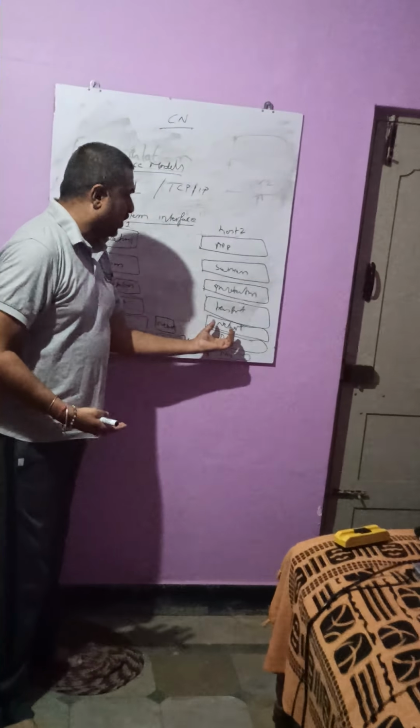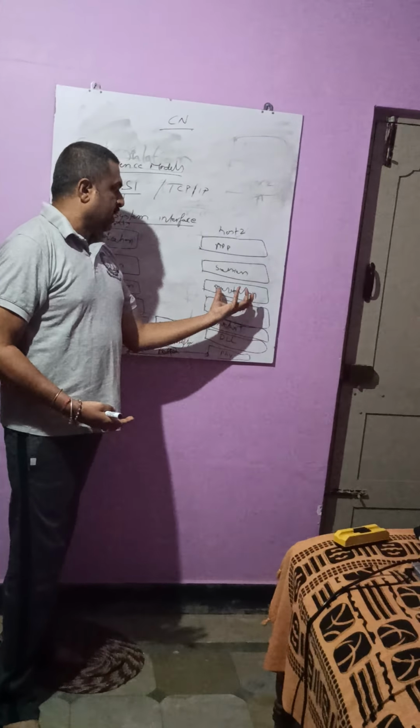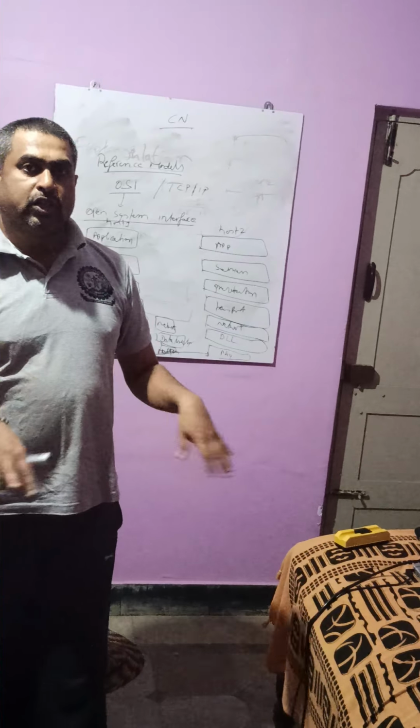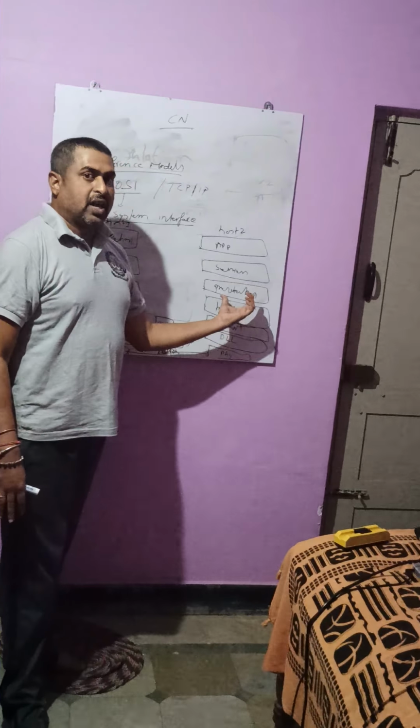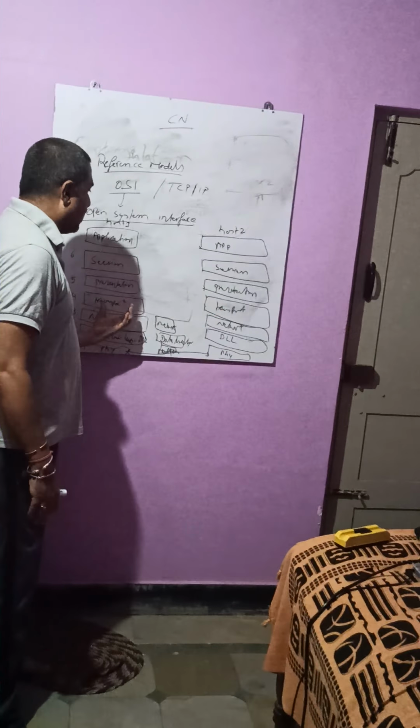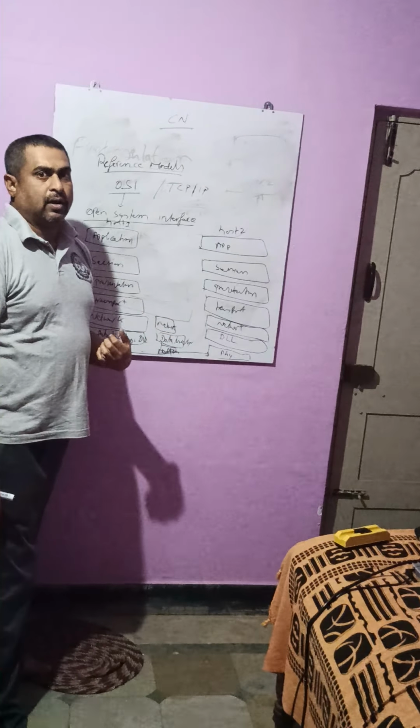So whatever the network layer has, that packet will be sent to the transport layer and it will remove the encapsulation of the network layer, that is, host to host communication. Then it will check the sequence, and whether the process ID of that particular packet is correct. So everything will be done at the transport layer.